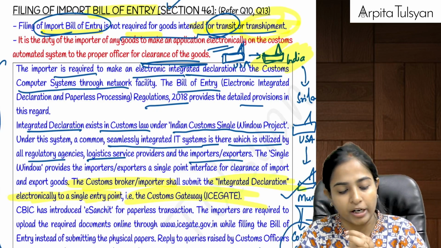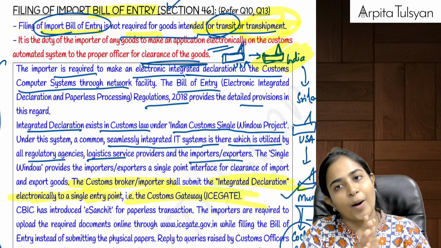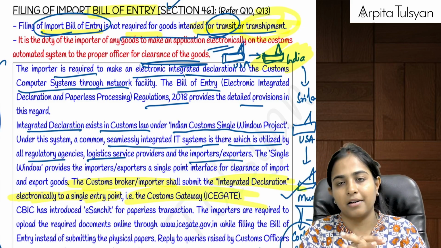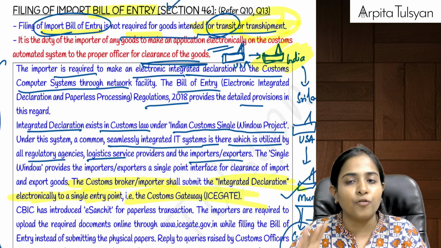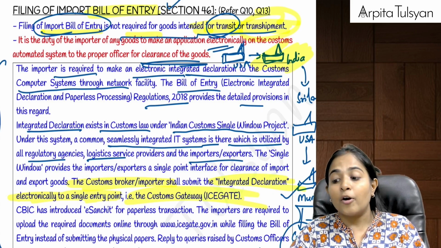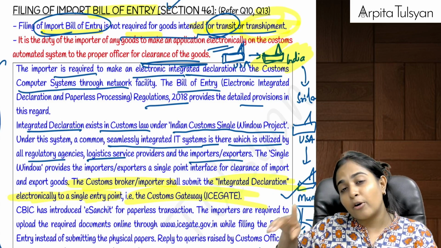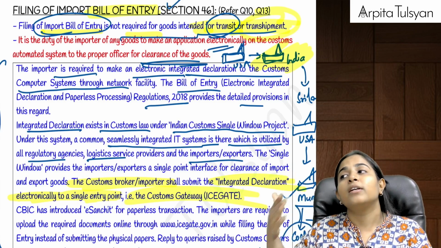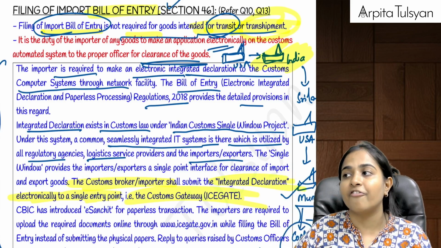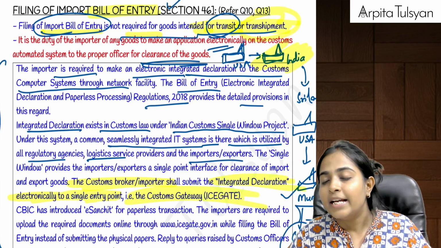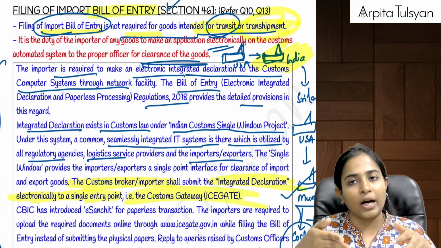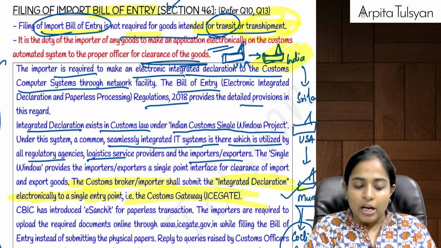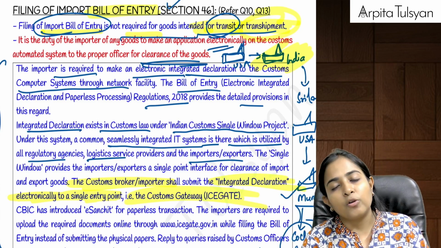Very, very important. Now, bill of entry is required to be filed whenever any goods are going to be unloaded here. For that purpose we need to file the bill of entry. Bill of entry is not required when the goods are in transit, meaning they are going to go to some other place, or when the goods are going to be transshipped, meaning the vessel of the goods is going to be changed. In that case, you are not going to unload the goods at this port, so bill of entry is not required. Otherwise, for all goods, bill of entry will be required.